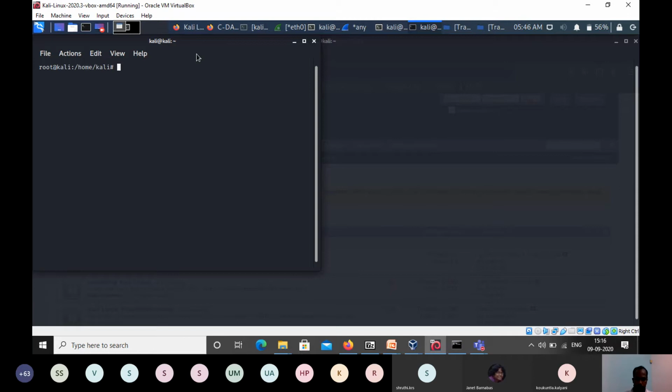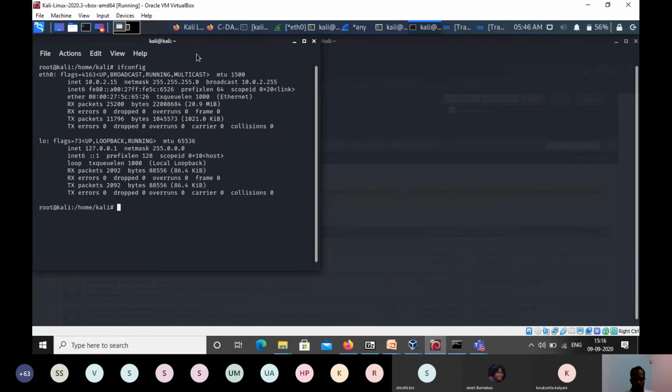The reason is that if you check the ifconfig command, there is an option called promiscuous mode. You can set your interface into promiscuous mode. What it means is that in promiscuous mode, you will be able to get whatever traffic is passing through the channel, not only what is destined to your machine.